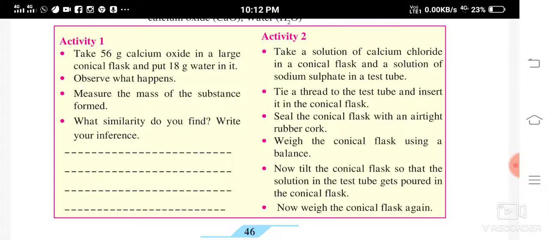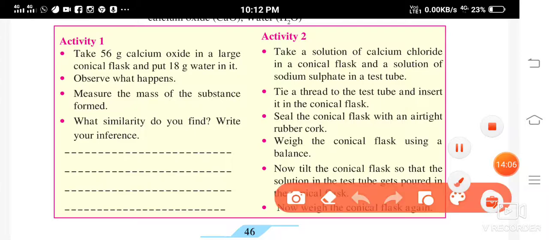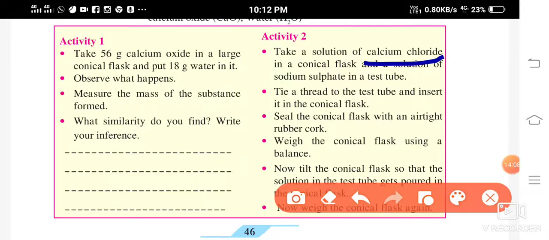Now activity 2, what are you going to do?